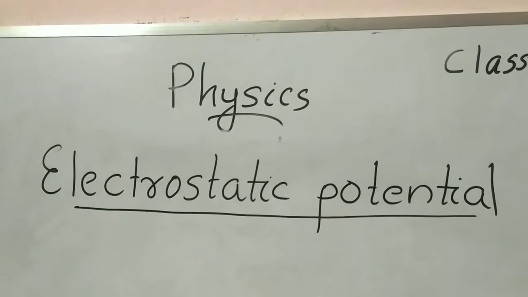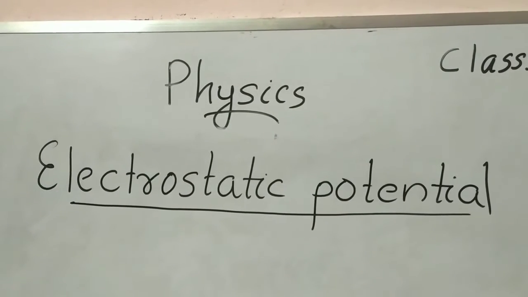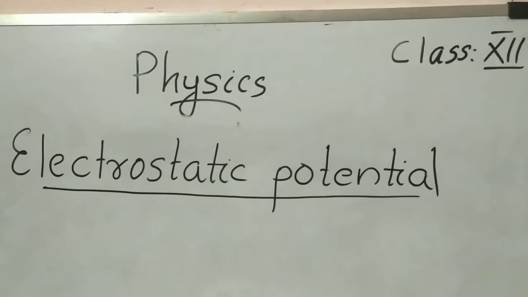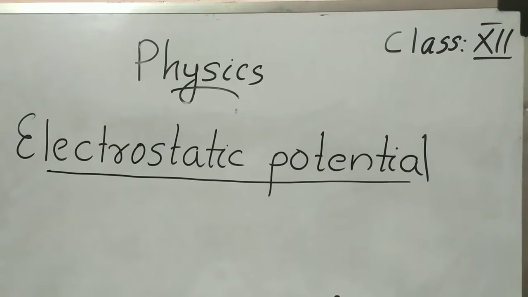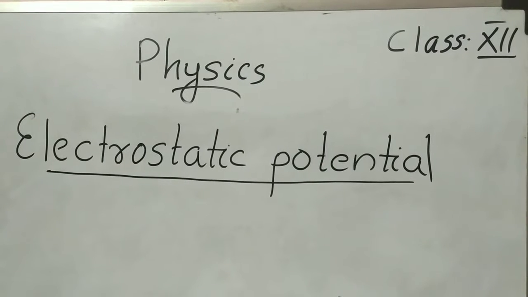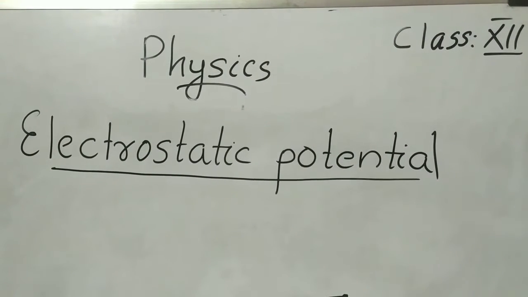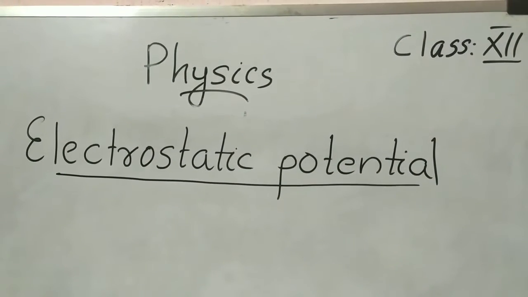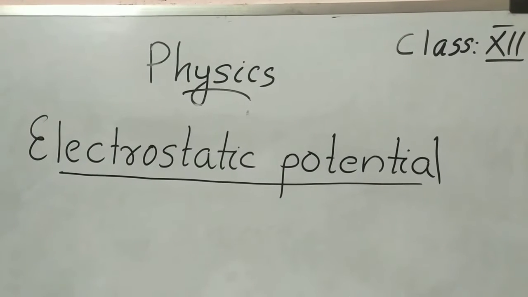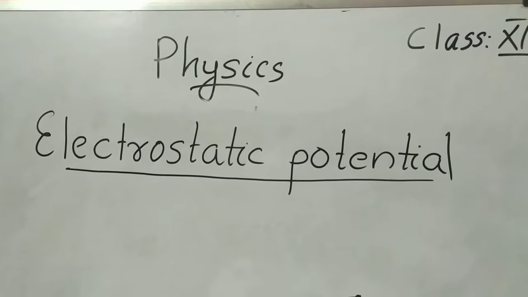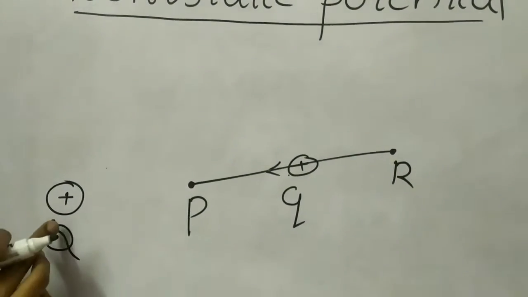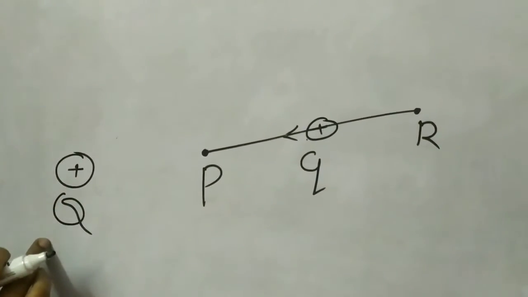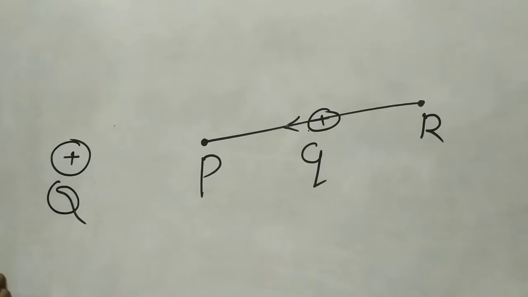Hello students, our today's topic is electrostatic potential. Now you have an idea about electric charges and electric field. Now imagine if a charge is placed at a point, the electric field will be there. So here you can see in this figure, a positive charge is placed at the origin. So electric field will be there.